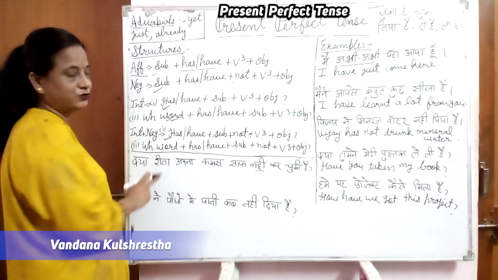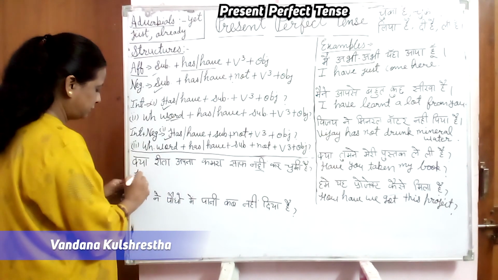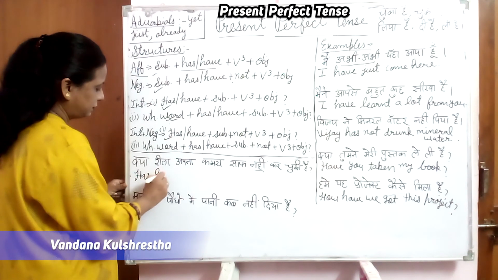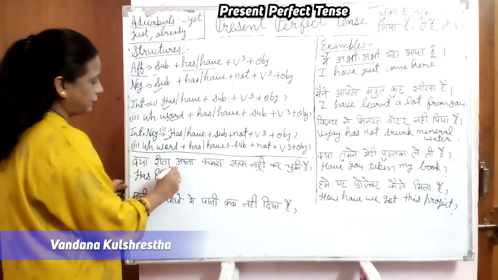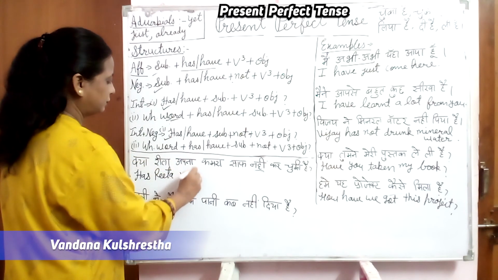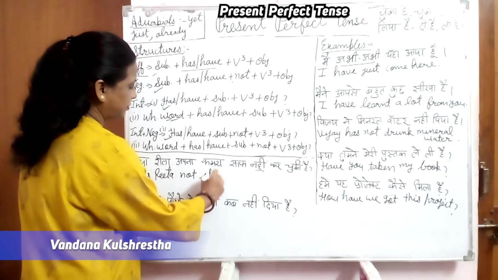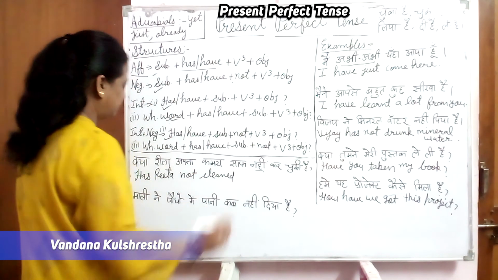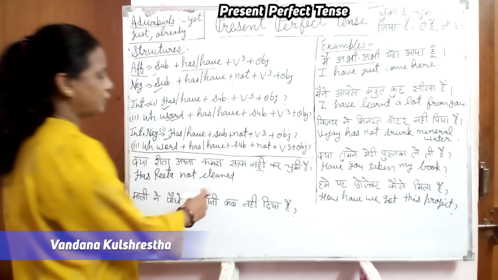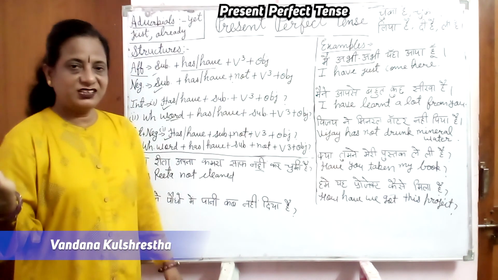So Rita is subject here, it's a singular, so we use has. Has Rita now not. Verb साफ करना, third form cleaned. तो has Rita not cleaned. अब अपना कमरा, तो whose room is this?